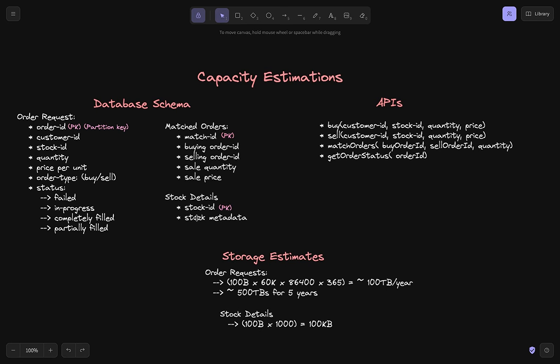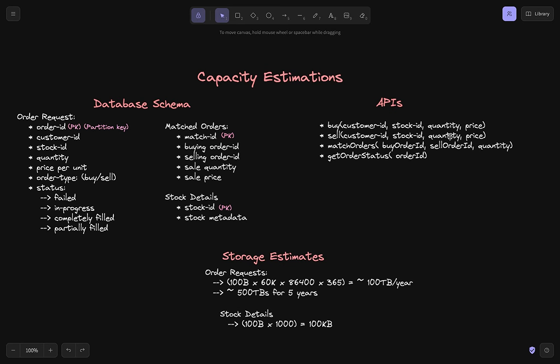Now let's come back to the APIs which we are trying to build. At a high level, there will be two very important APIs. That is the buy API, which takes the customer ID who's trying to buy, the stock the customer is trying to buy, what quantity and the price the customer wants. Similarly, the sell API, which includes which customer wants to sell, which stock, and at what price and quantity. These are the two very common APIs that would be required.